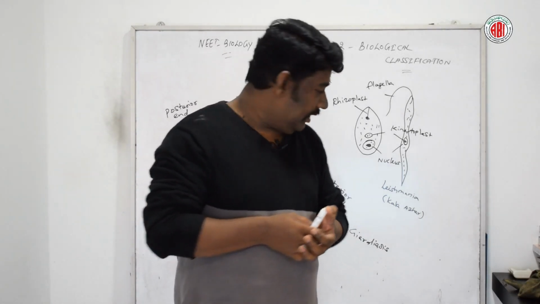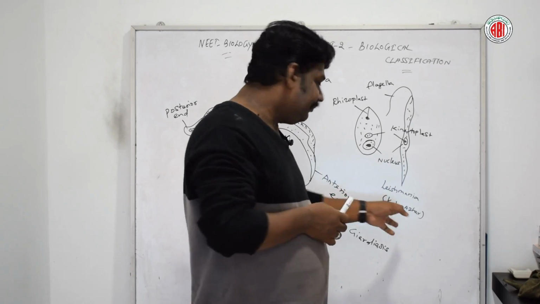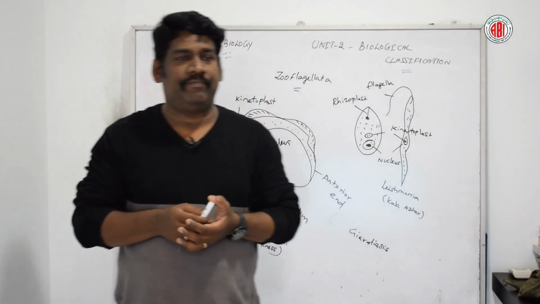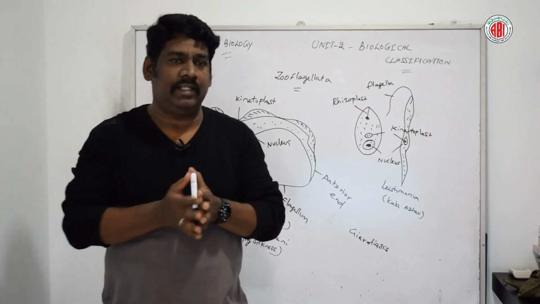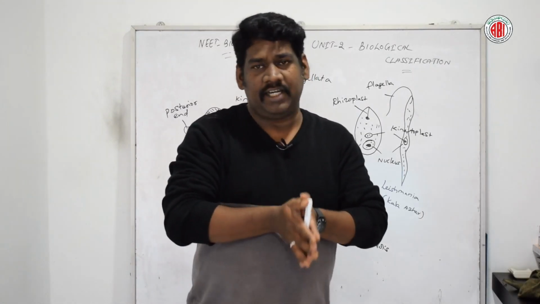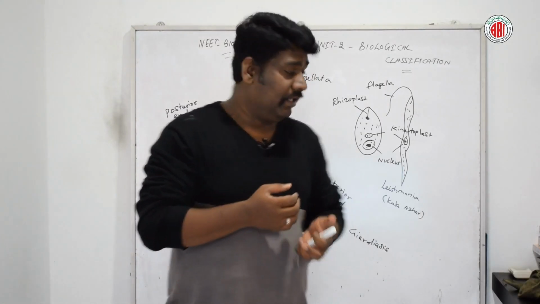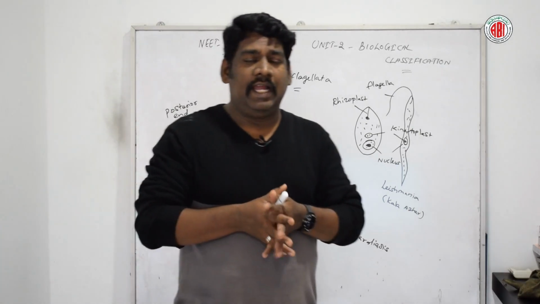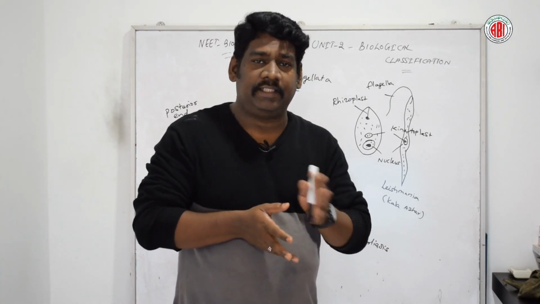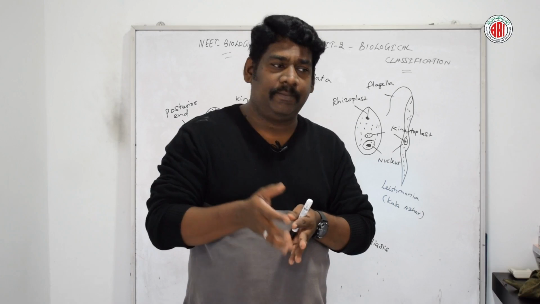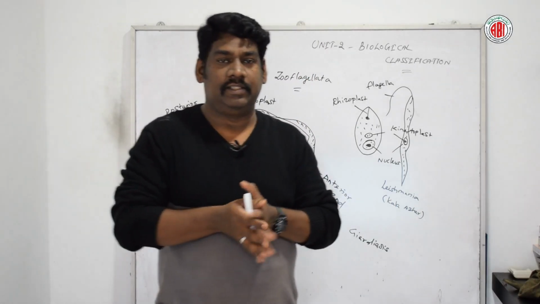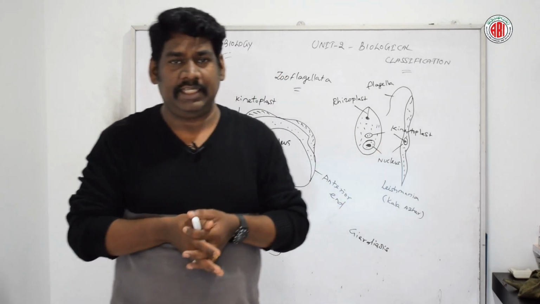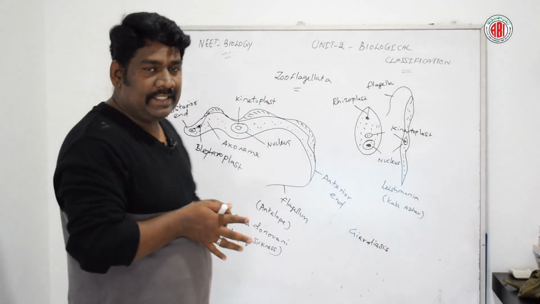And there are a few other examples in the category of Leishmania. Leishmania tropica is also one of the organisms belonging to this zooflagellate group. Here these organisms make use of a vector host, P. sergenti.